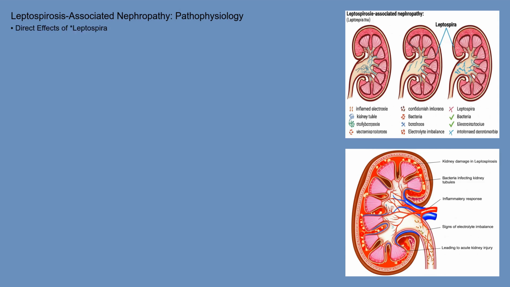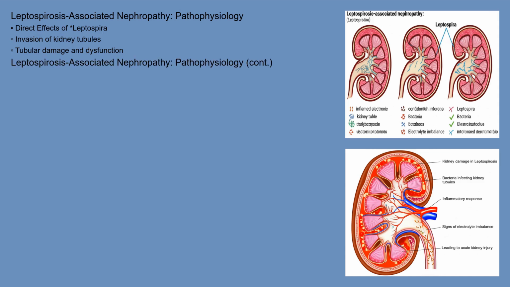The pathophysiology of leptospirosis-associated nephropathy is complex and involves direct and indirect effects of the Leptospira bacteria on the kidneys. Firstly, Leptospira can directly invade the kidney tubules, causing tubular damage and dysfunction. Secondly, the infection triggers an inflammatory response. This inflammation contributes to kidney injury. This combination of direct bacterial damage and inflammation can result in acute tubular interstitial nephritis, which leads to impaired kidney function, electrolyte imbalances, and potentially acute kidney injury.